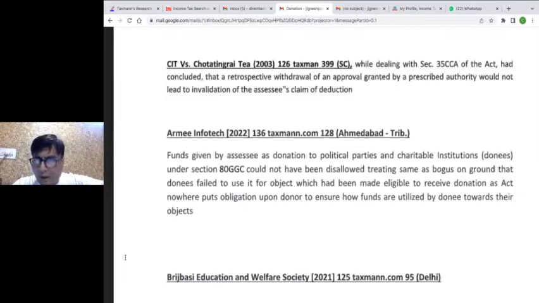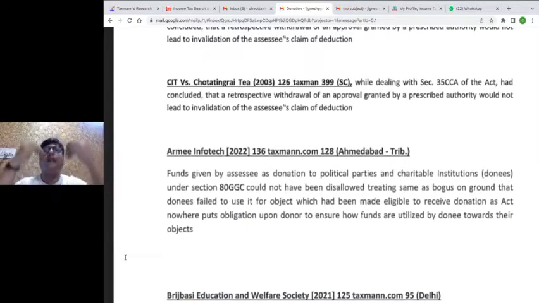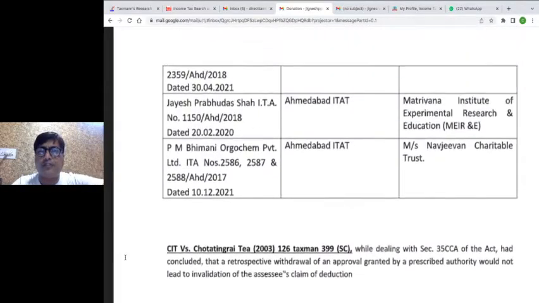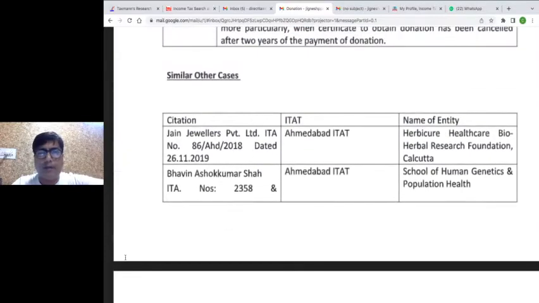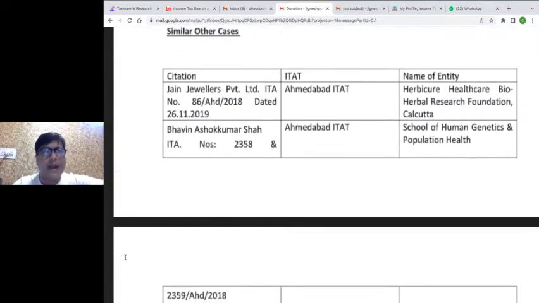Now coming to the situation where they are not saying that the trust or the political party has used the money for different purposes. They are saying that it is an accommodation entry, it's a bogus donation, the money has come back to you, you never gave a donation, and that's why we are coming. अब इसके ऊपर मेरे पास कुछ जजमेंट्स हैं जो I would give. None of them relate to a political party, of course. So I give the judgments.